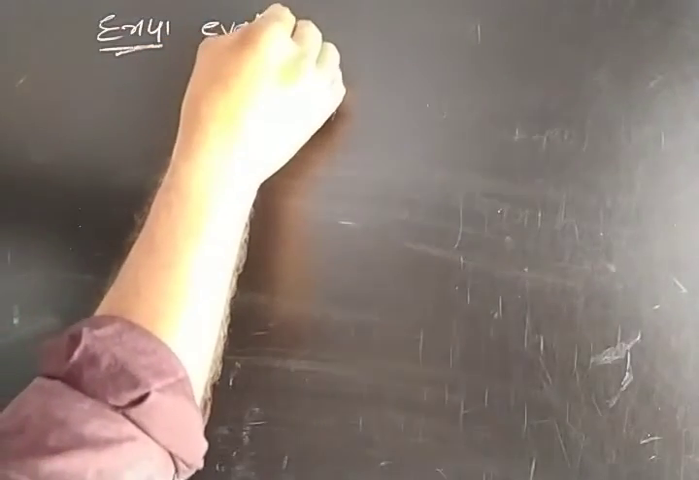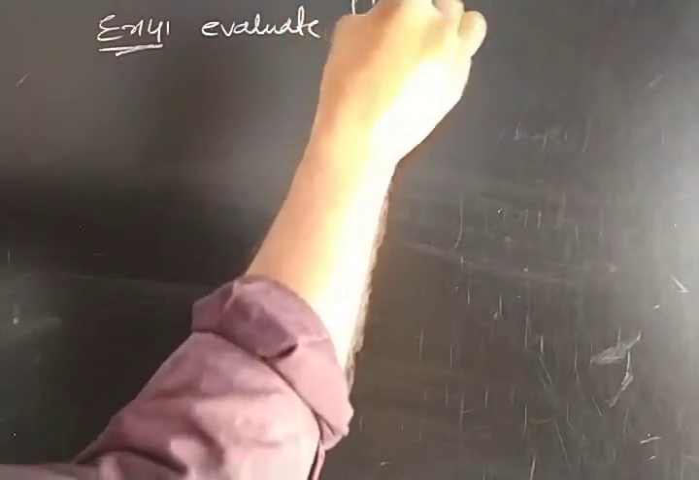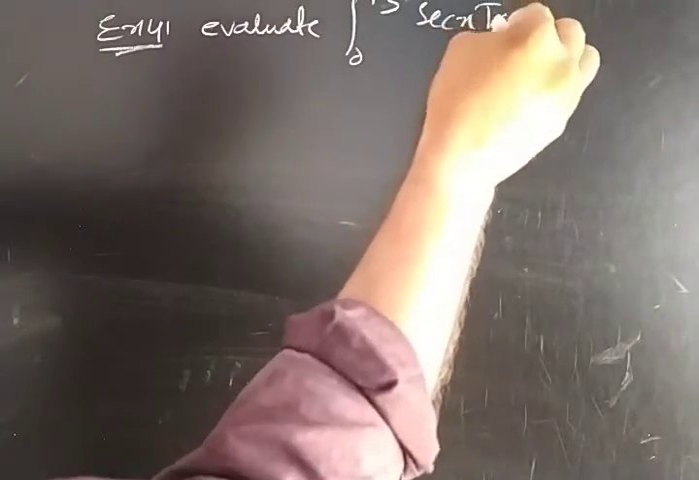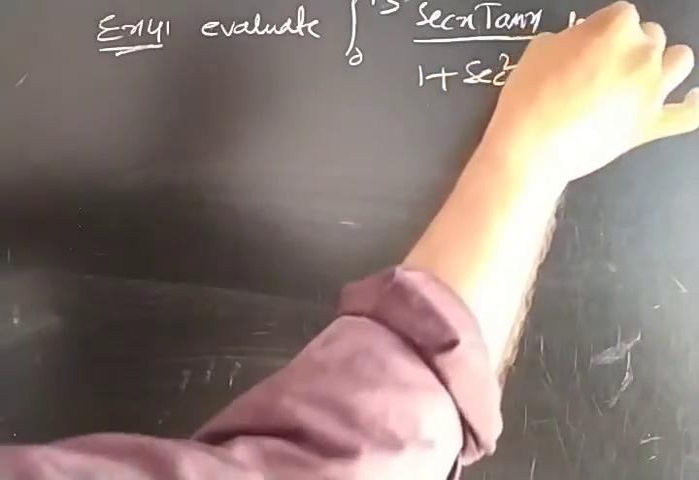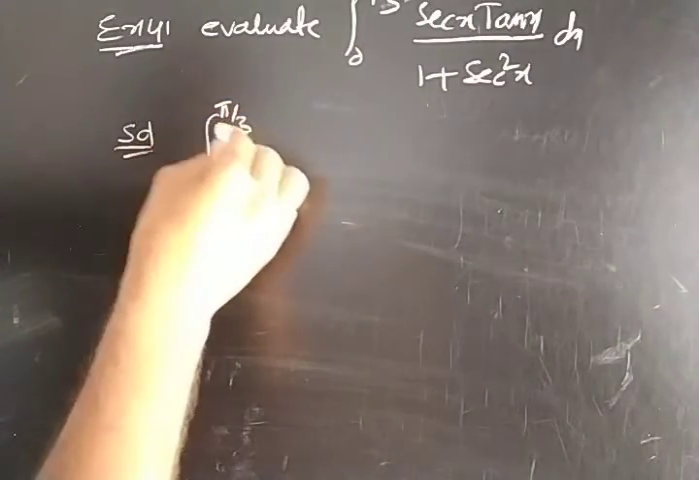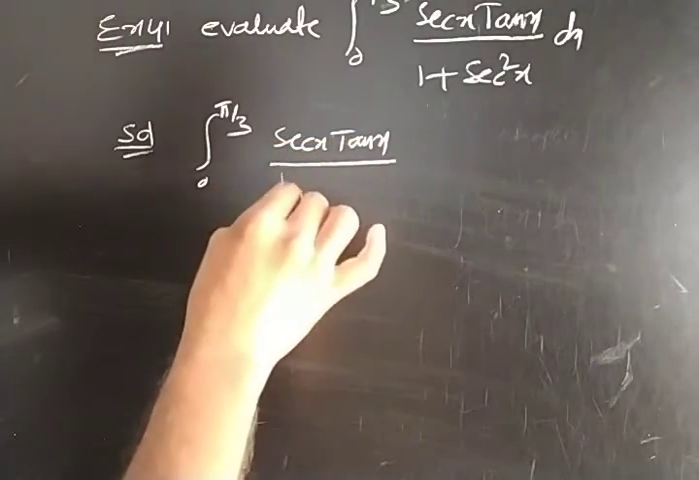Example 4, fourth example. Evaluate the integration from 0 to pi by 3 of secant x tan x by 1 plus secant square x dx. Solution.